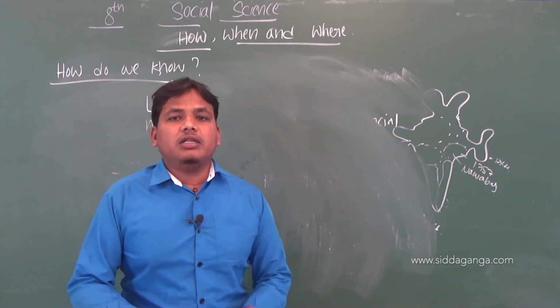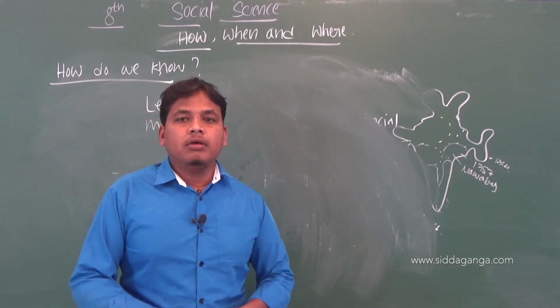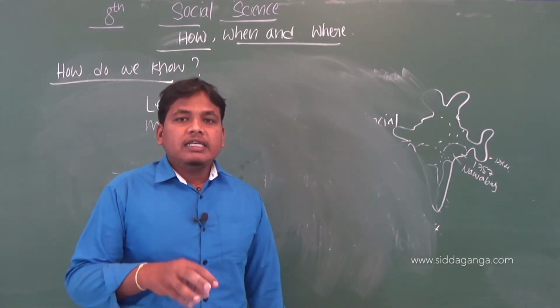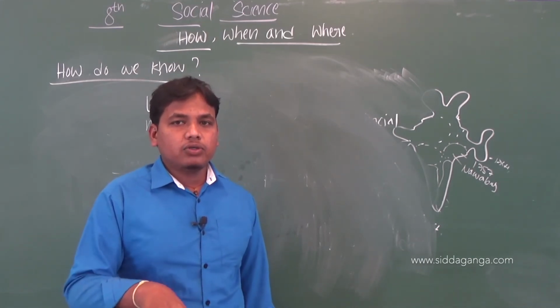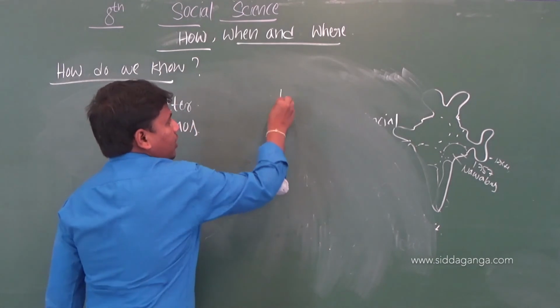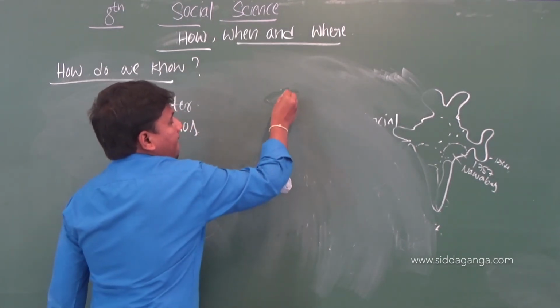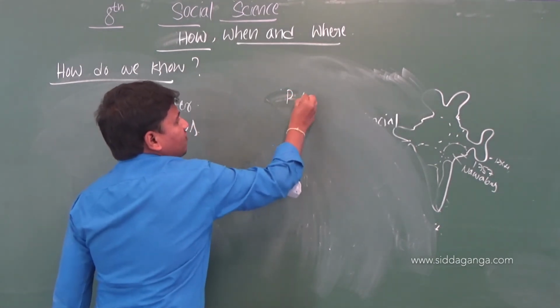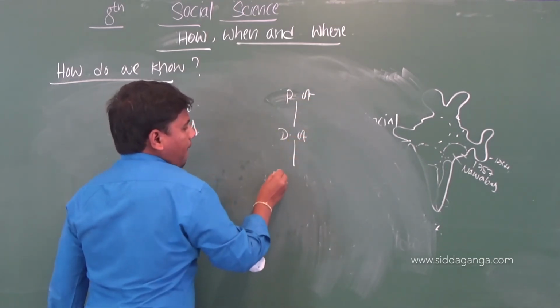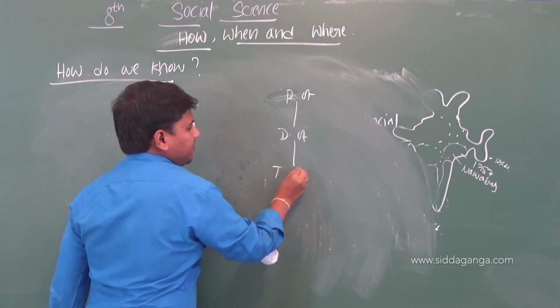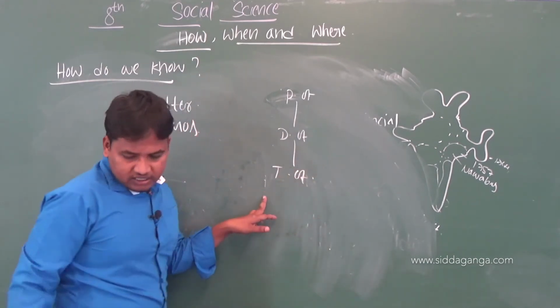Whatever decision they had taken, they sent through letters and memos from the higher office to the provincial officer, next to the district office, next to the Tahsildar office.